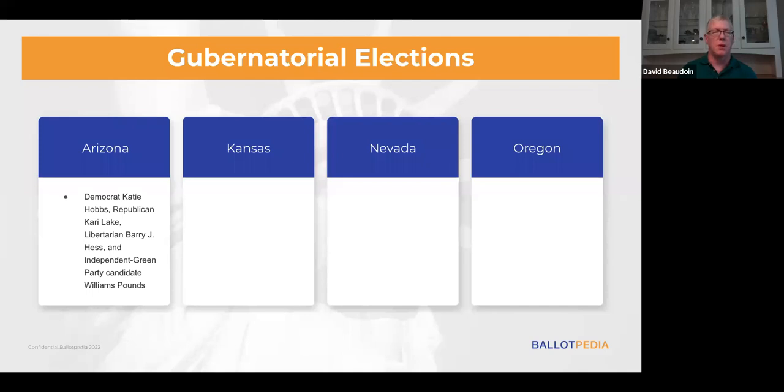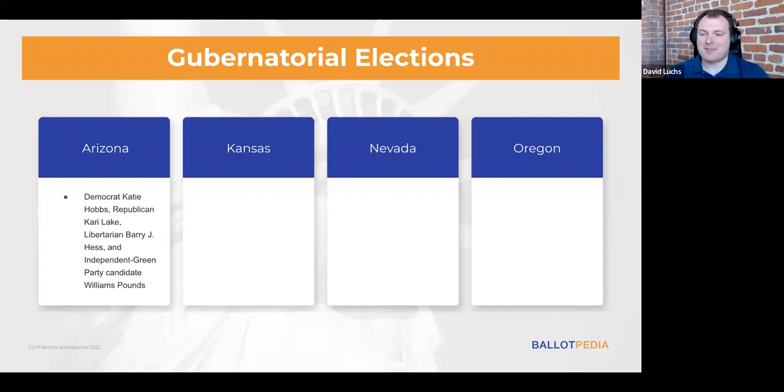Now, two polls that were conducted in August had different candidates leading the race, but they were well within the margin of error. So Lake led one poll 47 to 46%. Hobbs led the other 47 to 44%. And actually before this webinar, I saw that there was another poll that also had a 1% difference between the two. So this really is going to be a very close race and may not even be decided on election night.